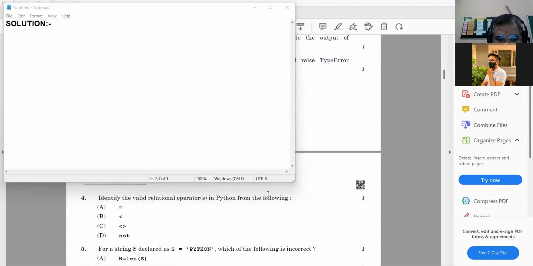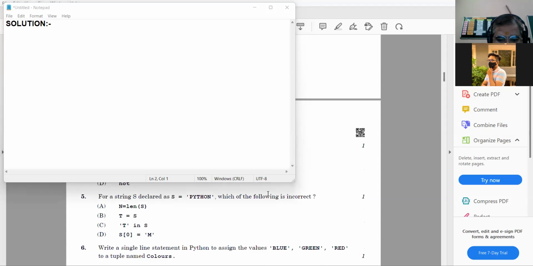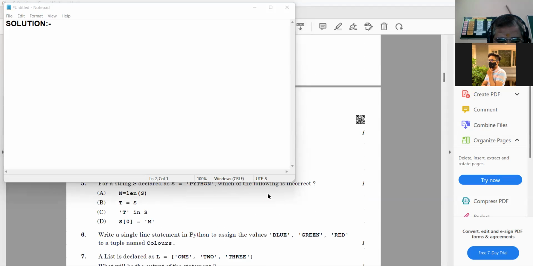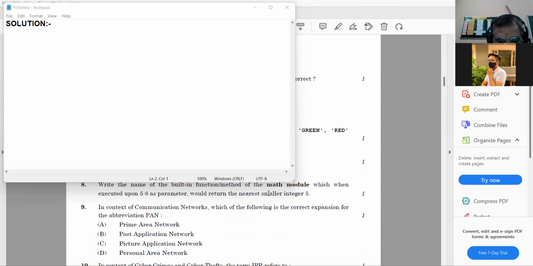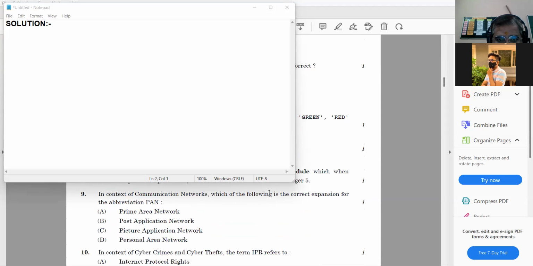So let us discuss the question with respect to MySQL. This is the ninth question. Please see the ninth question. This is in connection to networking. In the context of communication networks, which of the following is the correct expansion for the abbreviation PAN?